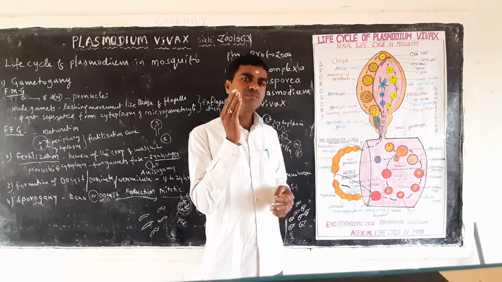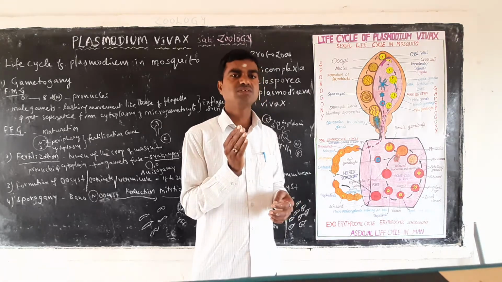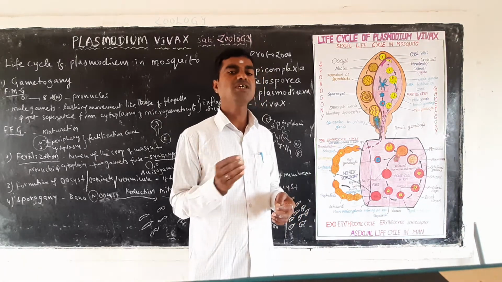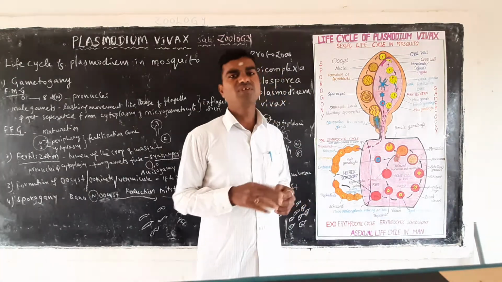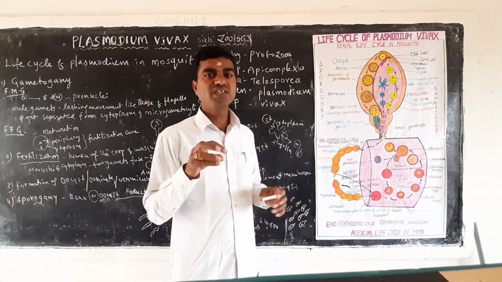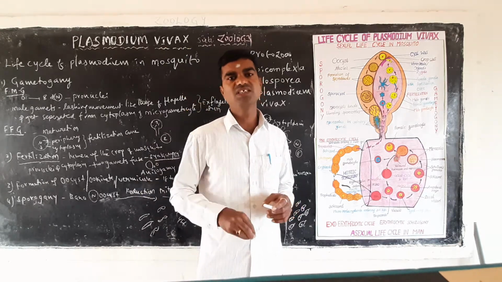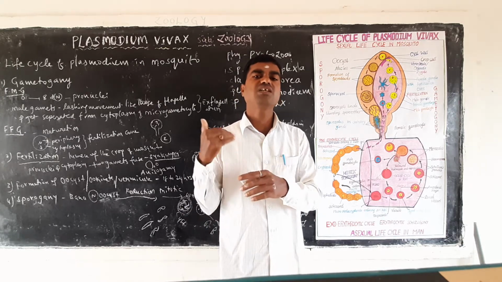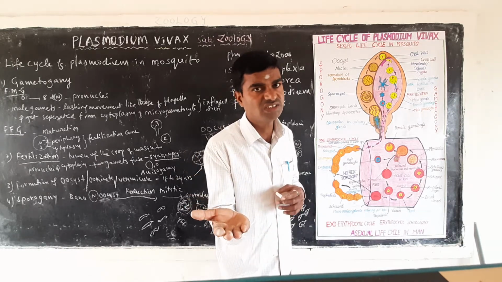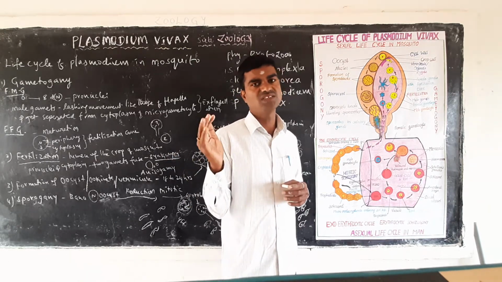When the cryptozoites are forming in the liver cells for a prolonged period, the cryptozoites then transform into the infective stages. All the cryptozoites now enter the initiation of the bloodstream erythrocytic cycles.